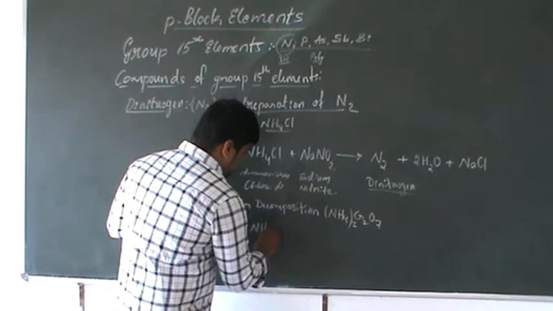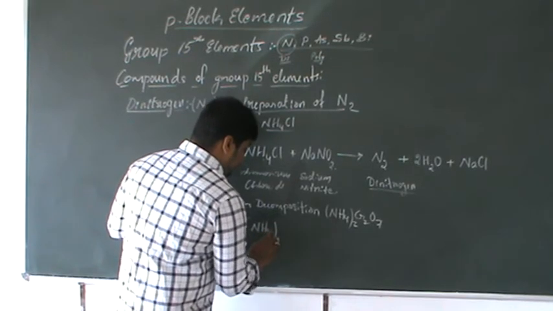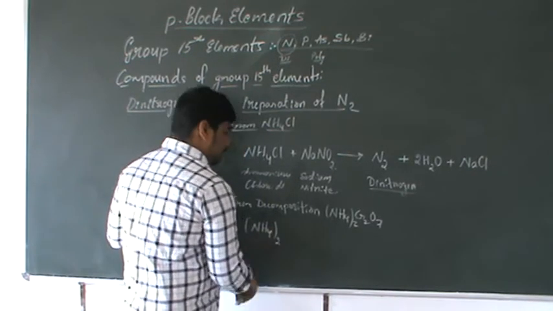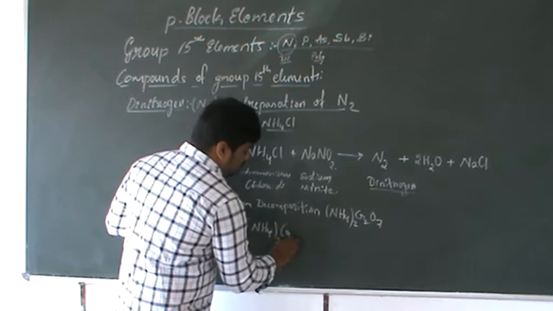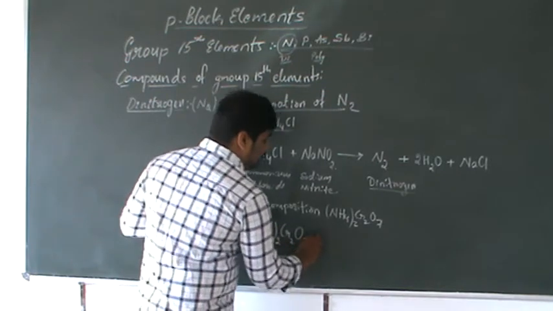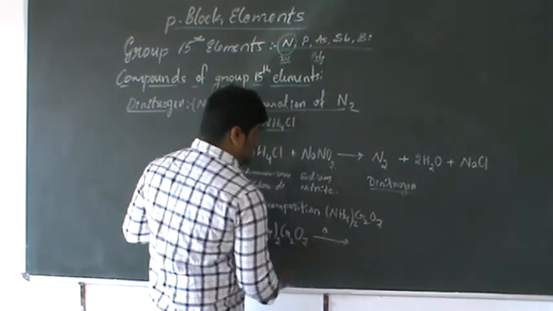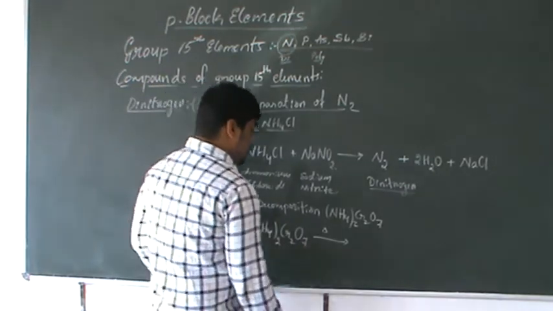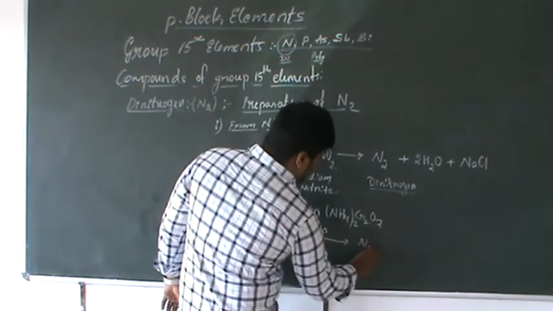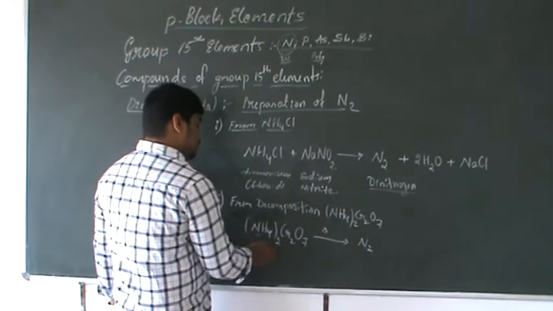Whenever ammonium dichromate, (NH4)2Cr2O7, is heated, thermal decomposition occurs. It gives dinitrogen, nitrogen.